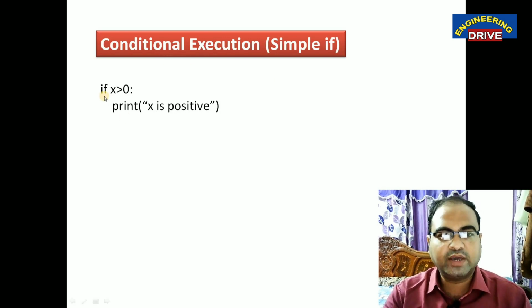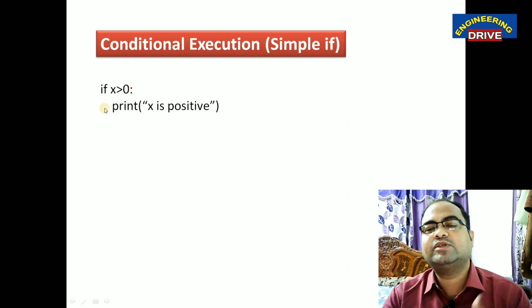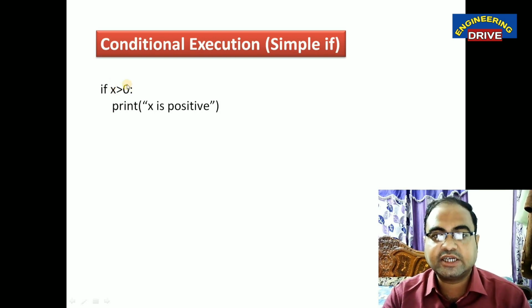You use the keyword if in small letters, followed by a space, then the condition. For example, here I have used the condition x greater than 0, and there should be a colon. That is mandatory. Then on the next line, you write the statement which you want to display once this condition becomes true.